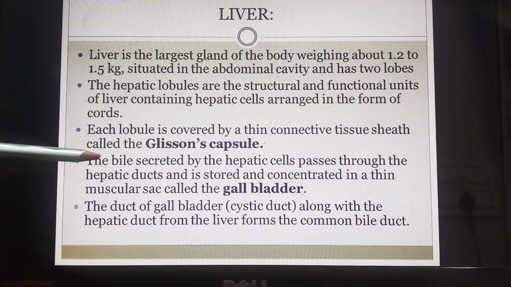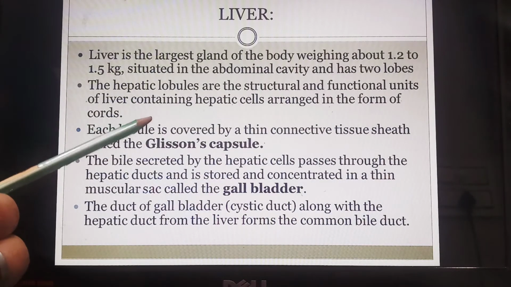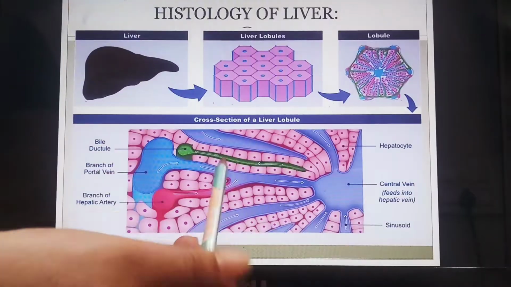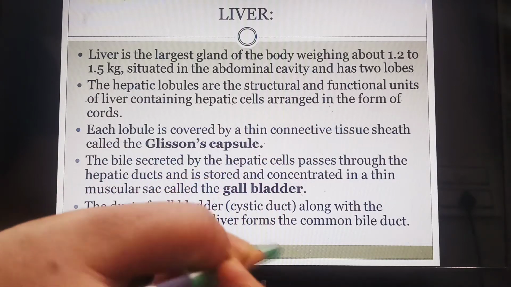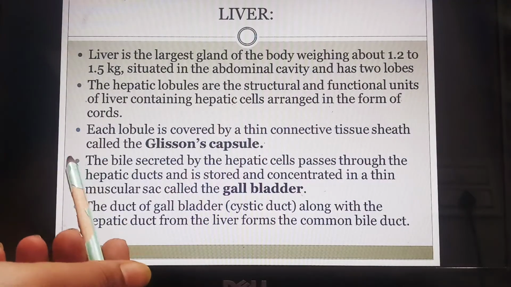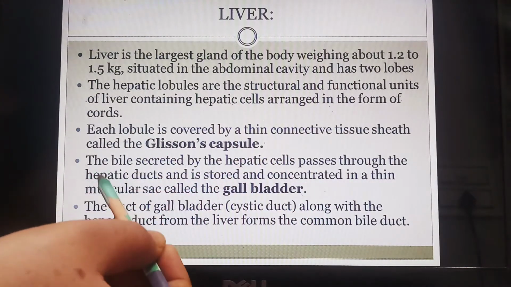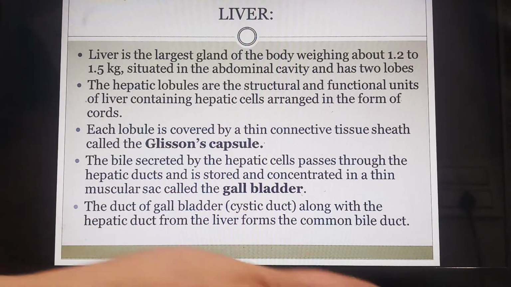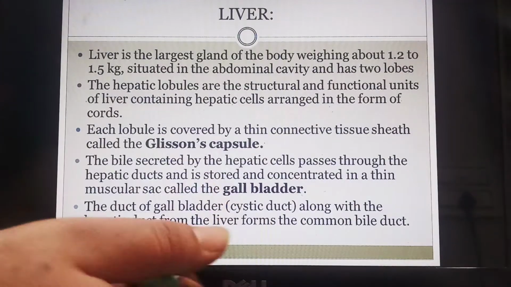So coming back to the previous slide once again, the hepatic lobules are the structural and the functional units of the liver containing hepatocytes arranged in the form of cords discussed over here. These are the cords. Next one is each lobule is covered by a thin connective sheath called Glisson's capsule. So you can see over here they are covered by a Glisson's capsule. The bile secreted by the hepatic cells or the hepatocytes passes through the hepatic ducts and is stored and concentrated in a thin muscular sac called the gallbladder. That we know that finally the secretion of these hepatocytes will move to the gallbladder and be concentrated over there.